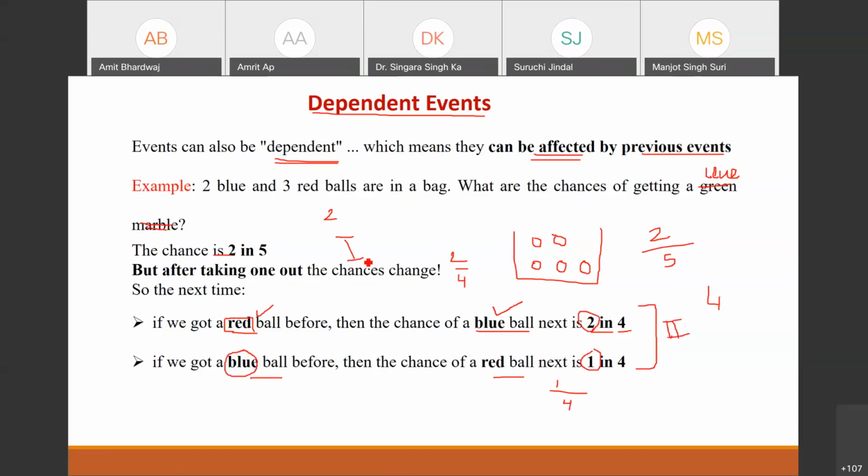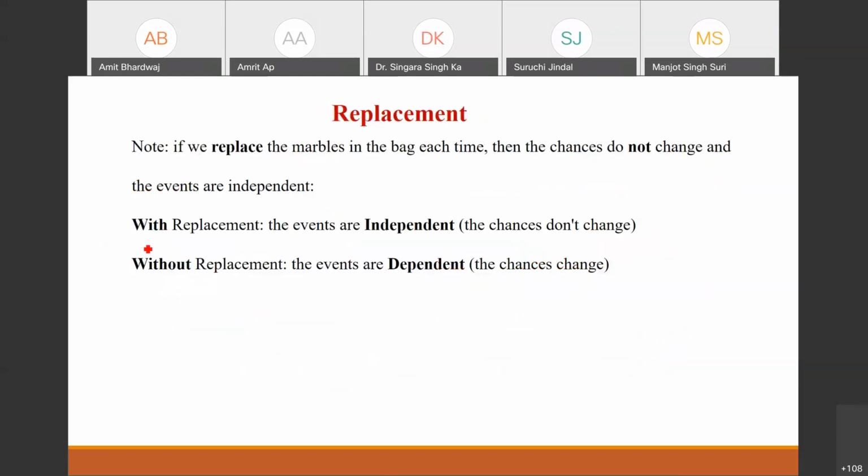So we are using the concept of no replacement. We are just picking up the ball and not putting it back in the bag. So these are the 4 now in place of 5, and these are the 2 cases here. This is my first case, and this is my second case for the second event. Let's go ahead in this direction.